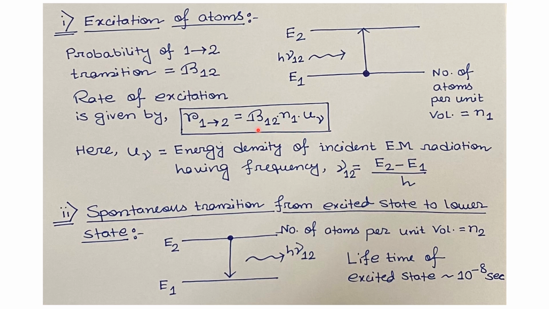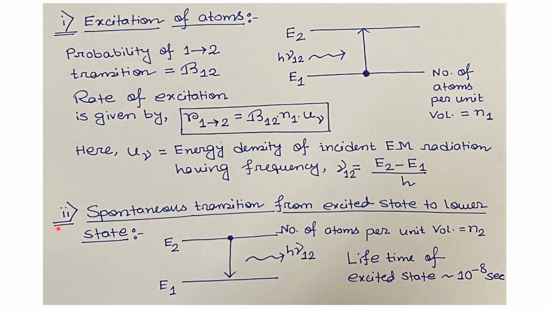Here B12 is the probability of transition from the energy level E1 to E2. N1 is the number of atoms per unit volume at the ground energy level E1, and u nu is the energy density of incident EM radiation having the frequency nu12, that is E2 minus E1 by h. Here h is the Planck's constant. This equation for the rate of excitation will be used at a later stage.